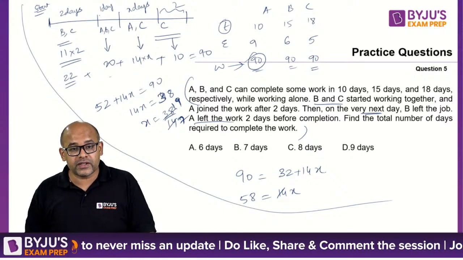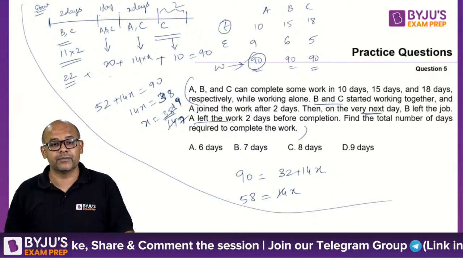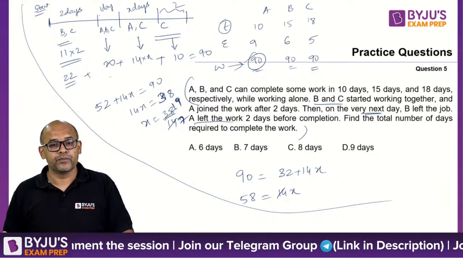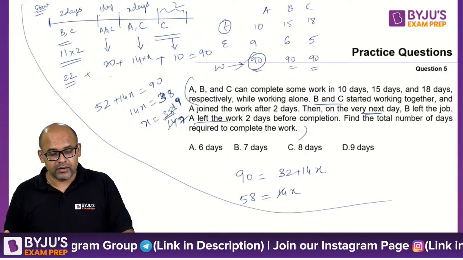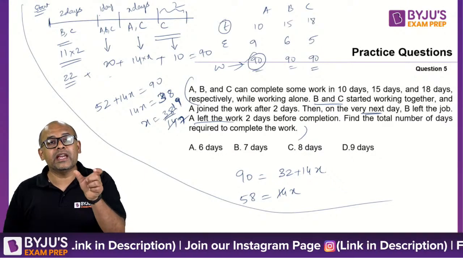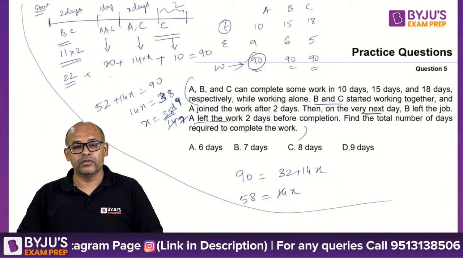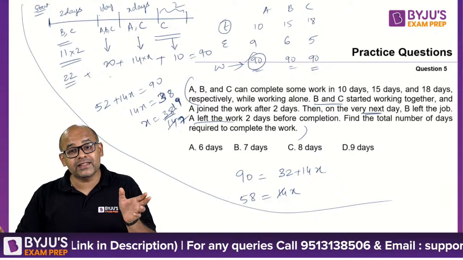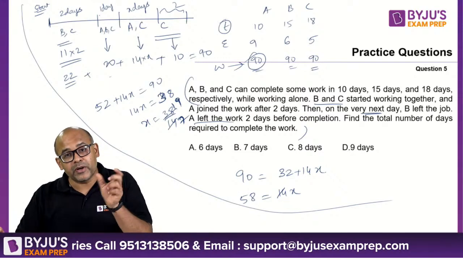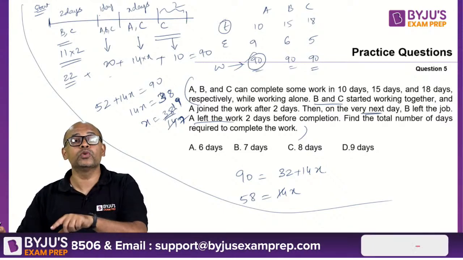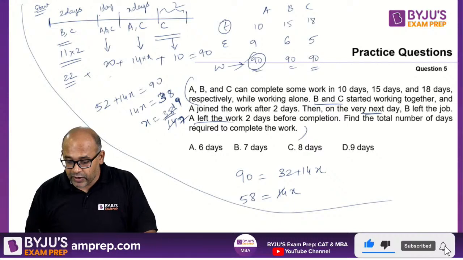A left 2 days before completion, correct, which means in the last 2 days only C is there. 14 minus X, why 14? No, I am taking the in-between days as X. Varun, what you are saying is if 14 is the total remaining days, I took the in-between itself as X. That's why I took 2 separately after that. So that subtraction will not happen. Let me work on this.